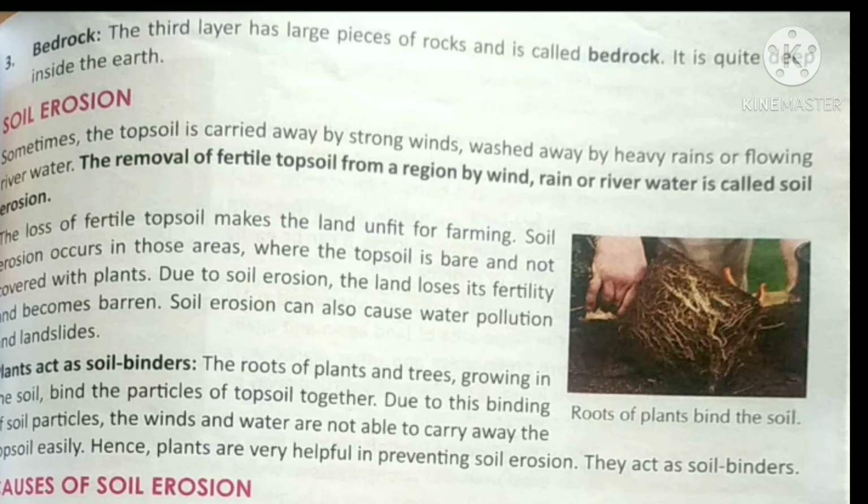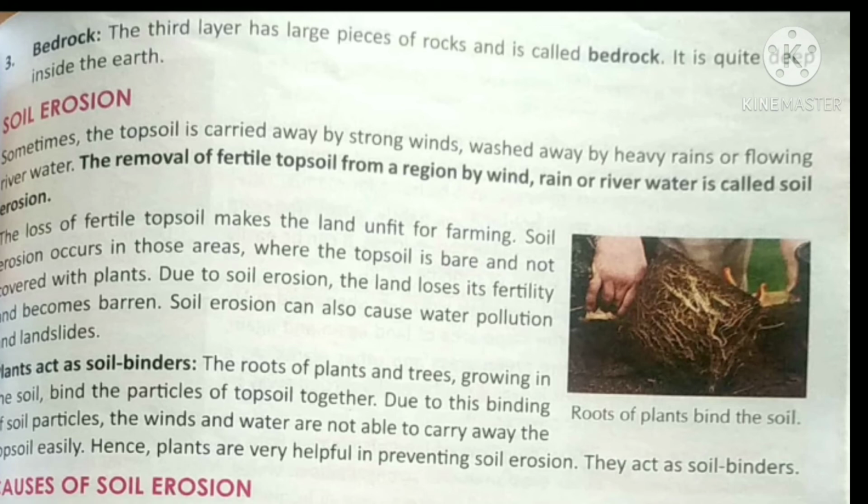See, because of the wind, you have seen that in deserts there is a very heavy wind flow, and sand particles move from one place to another and form different crests and troughs. Because of the wind, yes, rain also carries the topsoil, and yes, river water also carries it. So the loss of the fertile topsoil makes the land unfertile for farming.